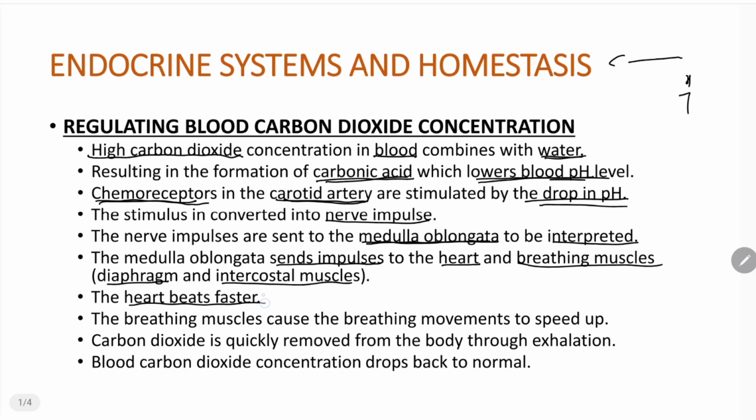Well, the heart is going to beat faster. Why is it beating faster? So that blood is pumped faster, right? Faster from where? Faster from the tissues to the lungs. That is what must happen, right?